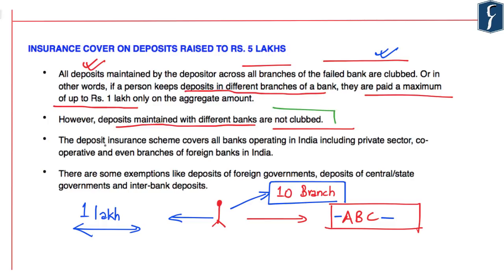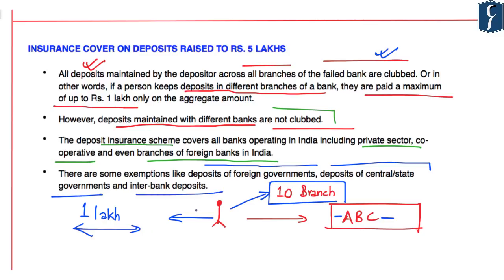It further says that the deposit insurance scheme covers all bank operations in India, and it includes private sector banks, cooperative banks, and even branches of foreign banks in India. However, there are certain exemptions: deposits of foreign governments are not considered, deposits of central and state governments are not considered, and also interbank deposits are not considered. So these can be said to be some of the important aspects with respect to this particular news on insurance cover on deposits raised to rupees 5 lakhs.